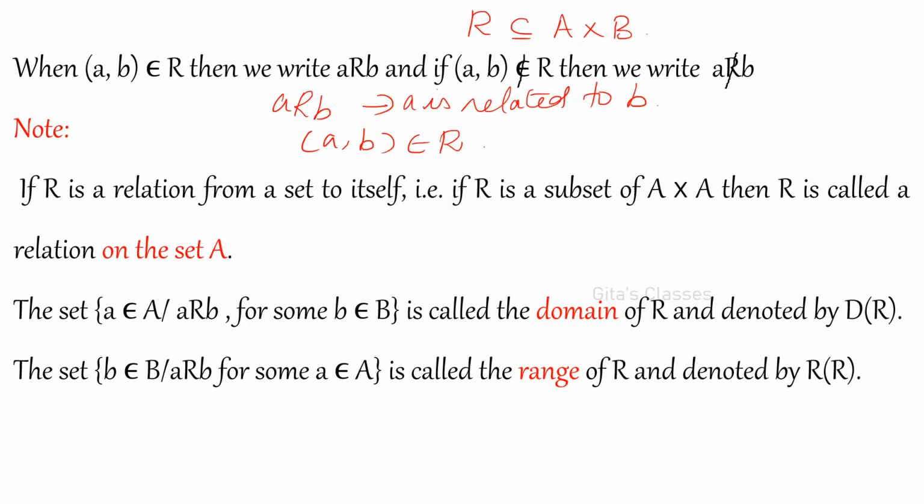Okay, the other relations. Let us now be thorough with the binary relations. If R is a relation from a set to itself, that is R is a subset of A cross A. Subset to itself means what? A cross A. Then R is called a relation on the set A.